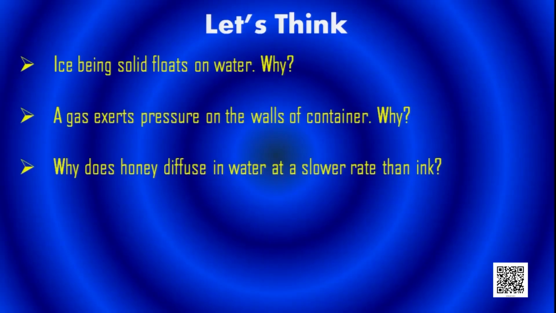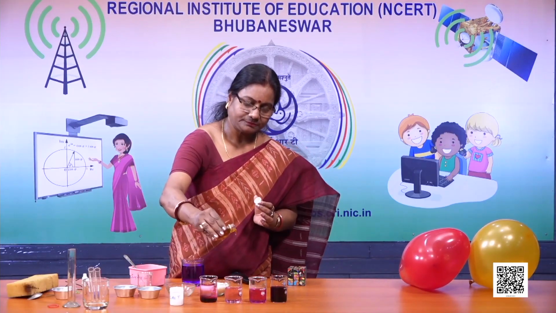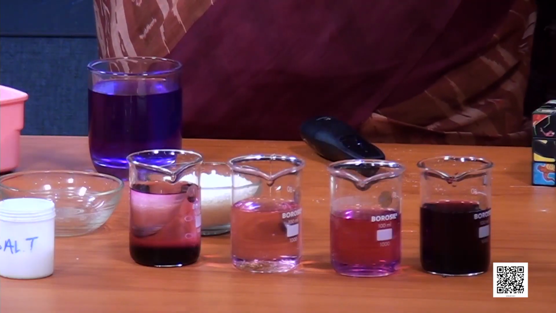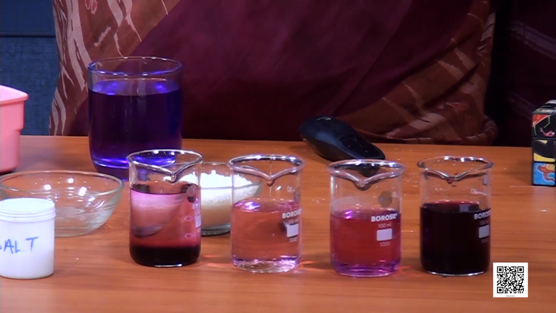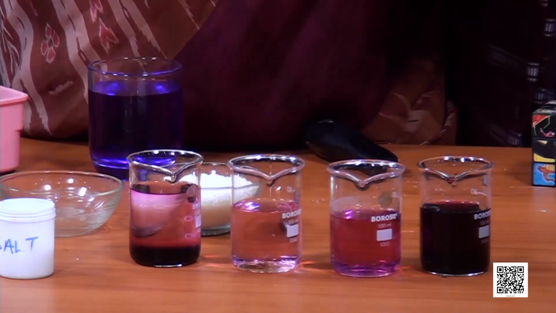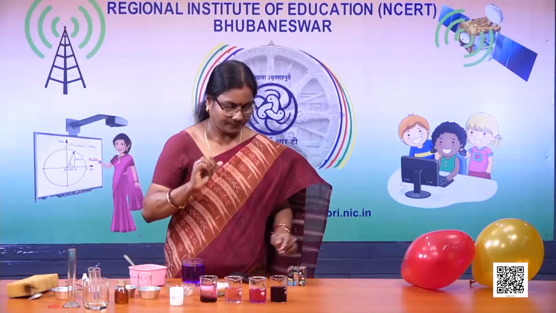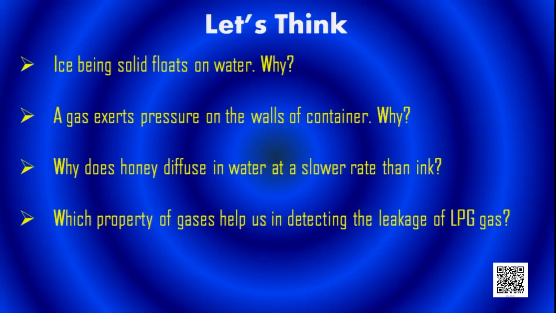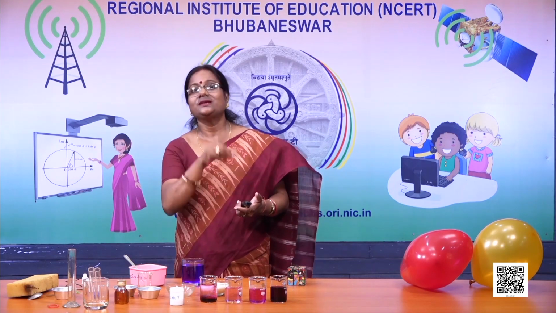Why does honey diffuse in water at a slower rate than ink? If I put a drop of honey in water, it diffuses. See, the diffusion is slow as compared to the ink. It doesn't diffuse so fast. We have to stir it. Which property of gases helps us to detect the leakage of LPG gas? How do you know that LPG gas is leaking? Yes, when it's leaking, you can smell it because it diffuses with the air.